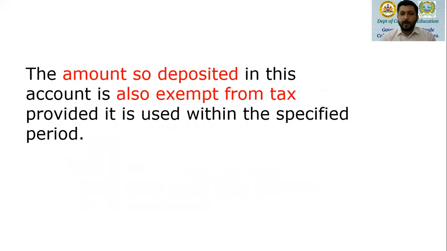So the amount so deposited in this account is also exempt from tax, provided it is used within the specified period. That is, for purchase within 2 years from the date of transfer of that original house. For construction, within 3 years from the date of transfer of that original house.